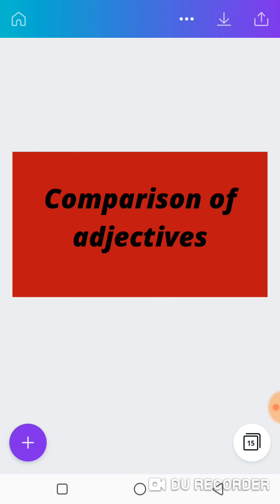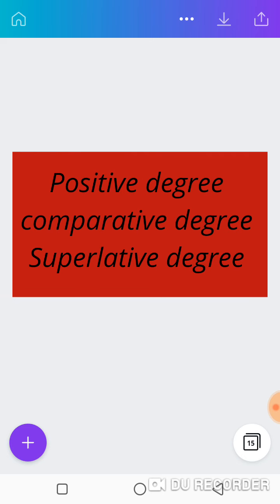Good. Comparison of adjectives. How do you compare adjectives? These are of 3 degrees. We have the positive degree, comparative degree, and superlative degree. When we say positive degree, this one qualifies a noun. It qualifies what? A noun. Like you say, old, tall, beautiful.